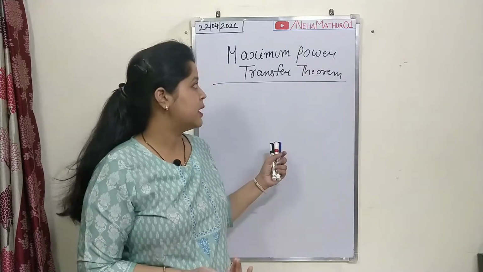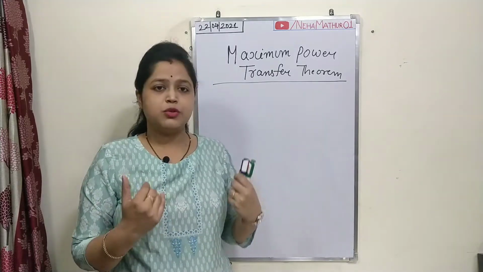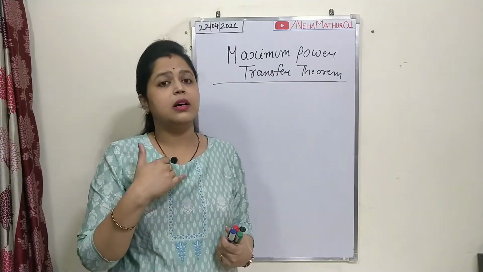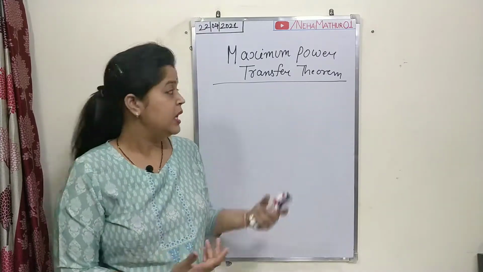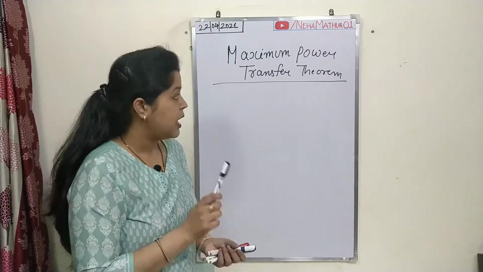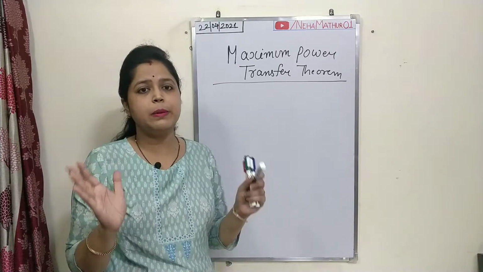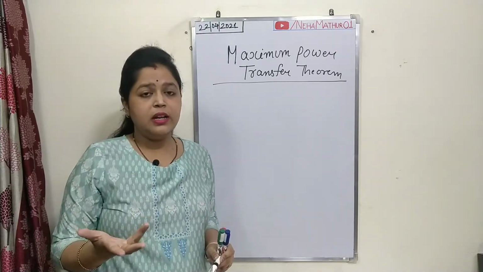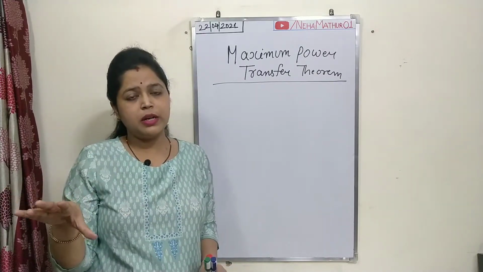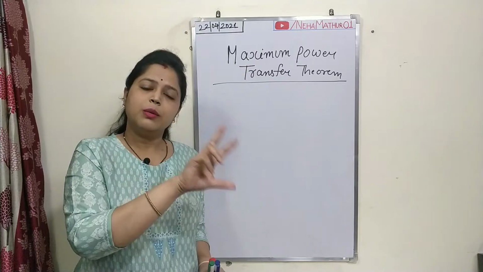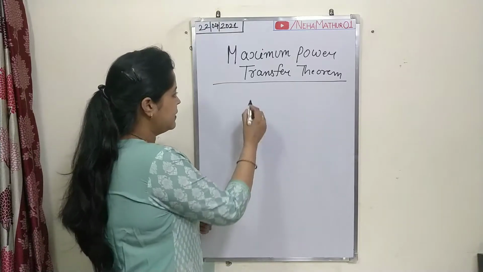Now this is the simple statement, but how can it be proved? What will be the proof for this, so that we can make it reliable, or make it practical for our circuit? So now I am going to discuss the proof of this theorem, and for a proper consideration we will take a simple circuit, so that we can find out whether it is really possible to transfer maximum power at the output terminal just by making both resistances equal. So firstly I am considering one simple circuit.